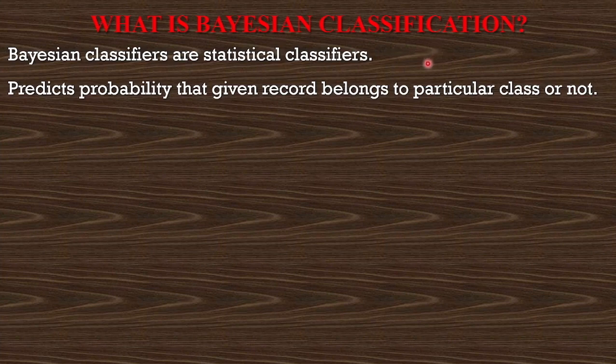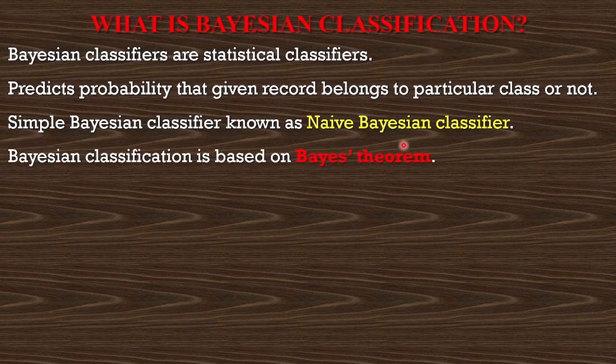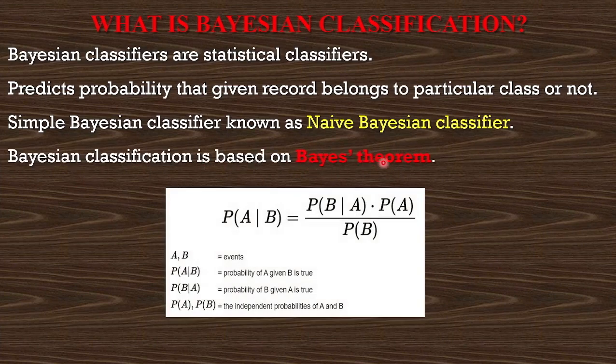What does the Bayesian classification method do? It predicts the probability. A probability formula is used for finding out whether a record belongs to a particular class or not. So the simple Bayesian classifier is known as the naive Bayes classifier. This is one of the methods of Bayesian classification. Bayesian classification is based on Bayes theorem. Now what is Bayes theorem? This is the formula of Bayes theorem.